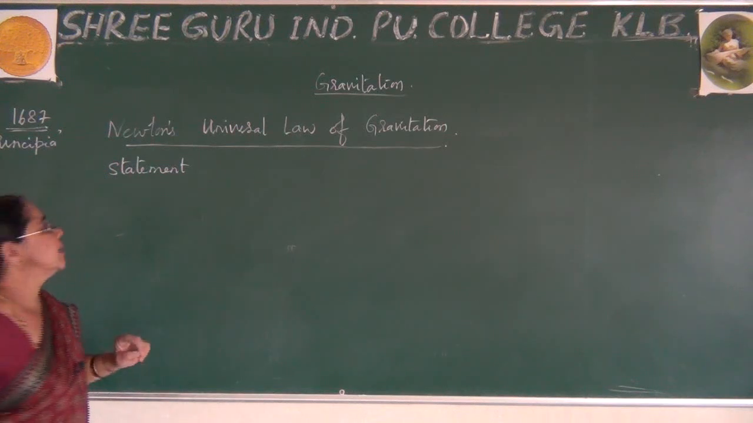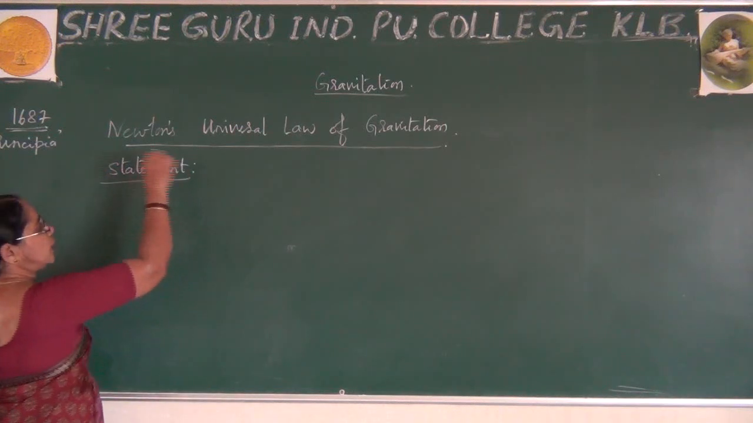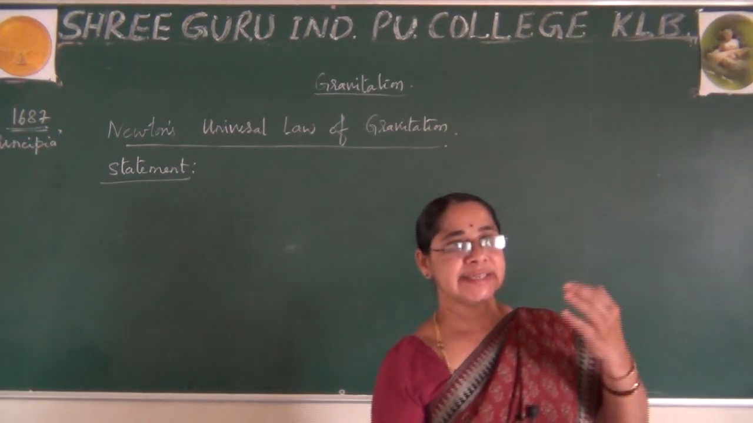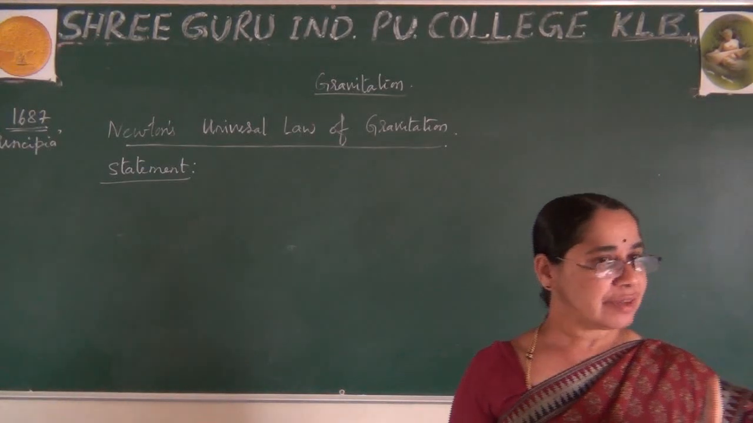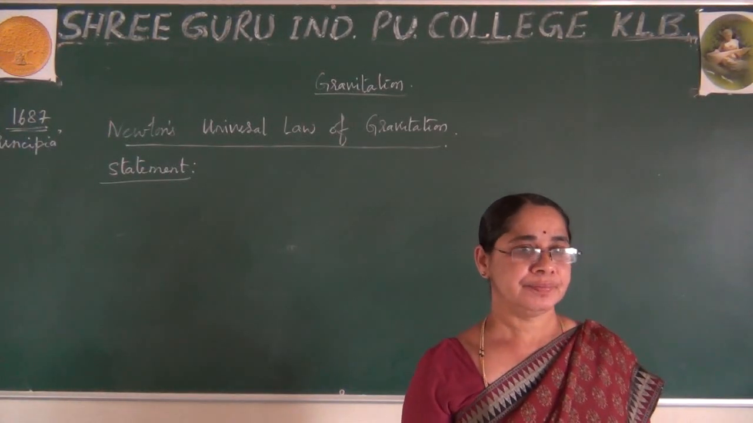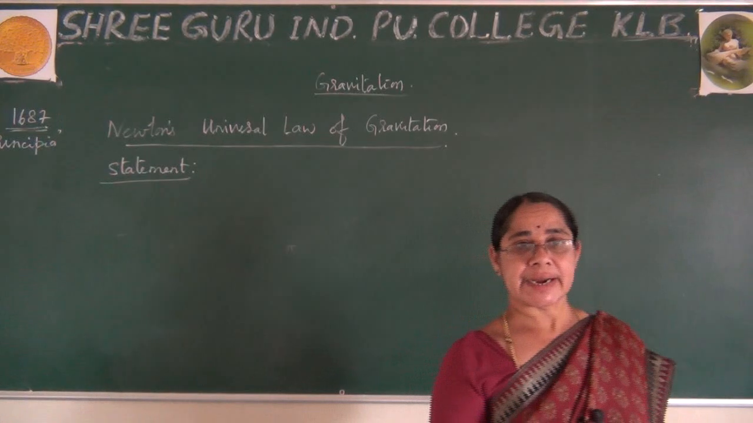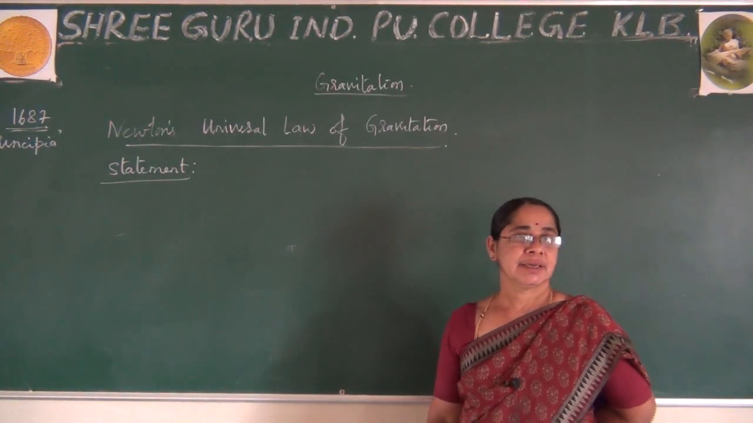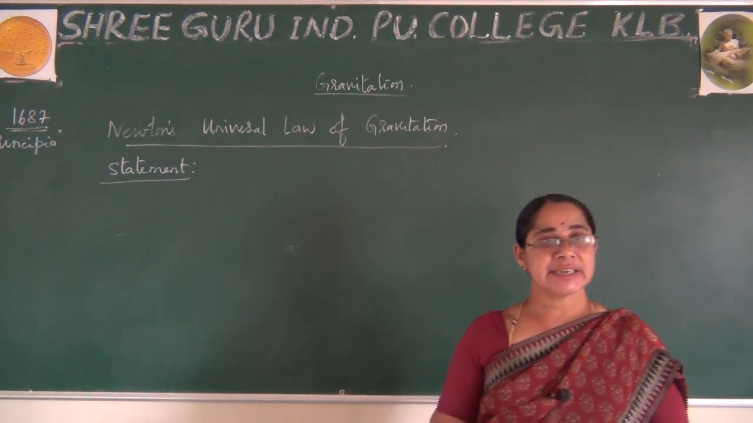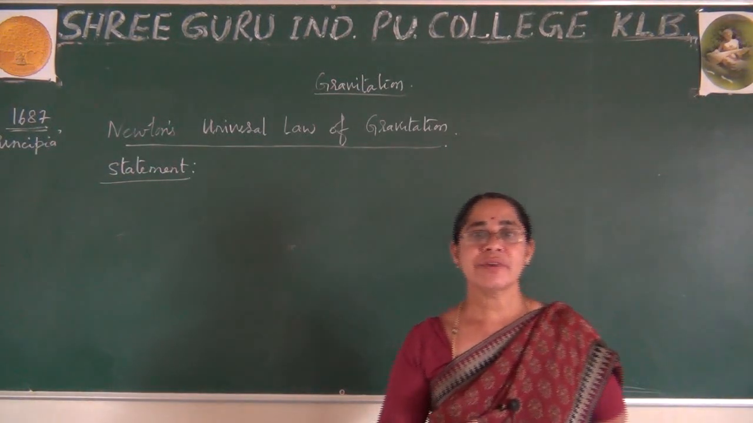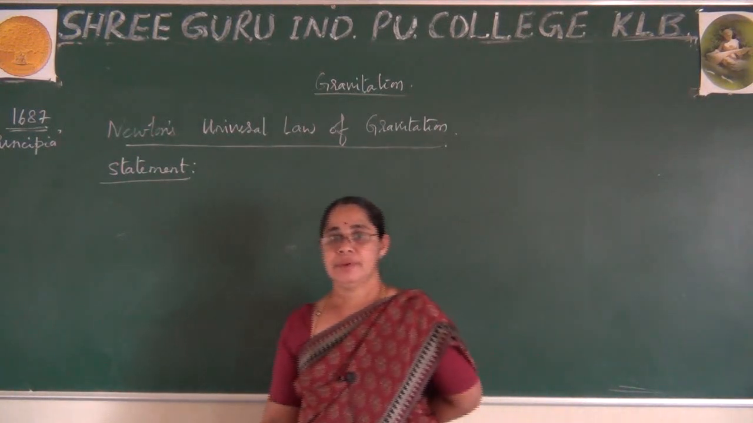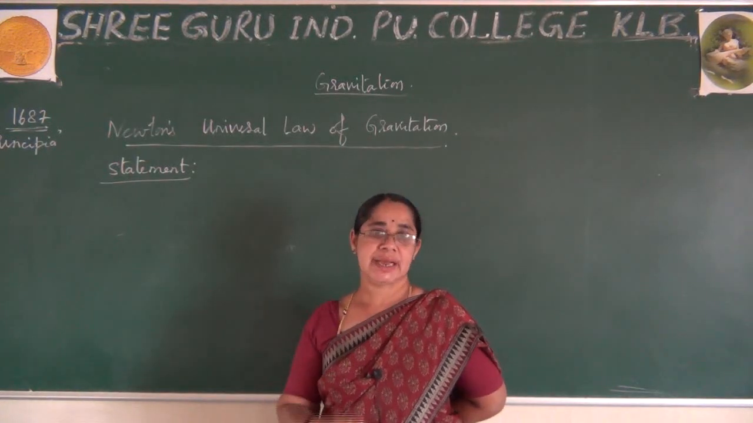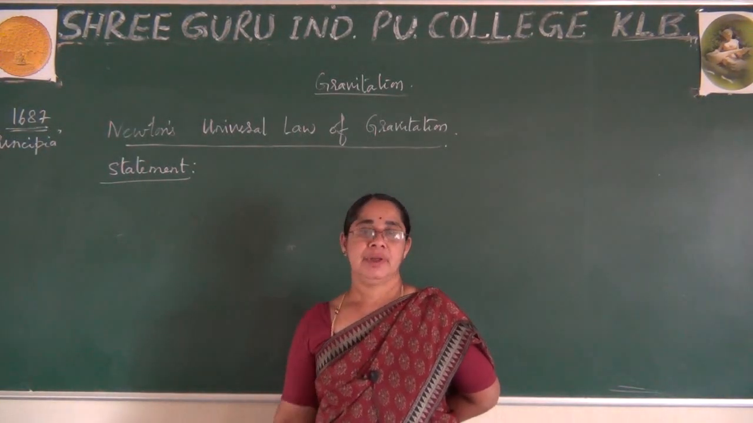What does he state? According to Newton, every particle in the universe attracts every other particle with a force of attraction that is always directly proportional to the product of their masses and inversely proportional to the square of the distance between them and the line joining between the centers of those two masses, the line joining between them.